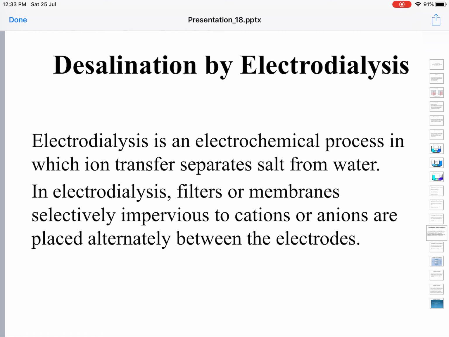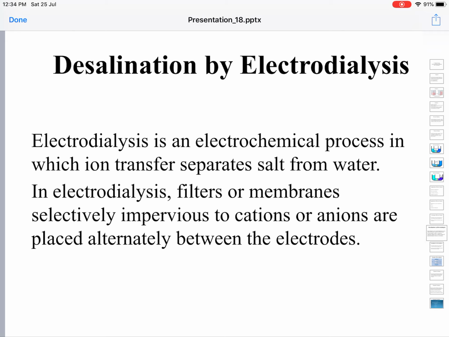Electrodialysis is an electrochemical process in which ion transfer separates salt from water. Here, salts are removed from the water by means of ion transfers, where ions move towards separate, opposite charge electrodes. So here the electricity drives the movement of ions.